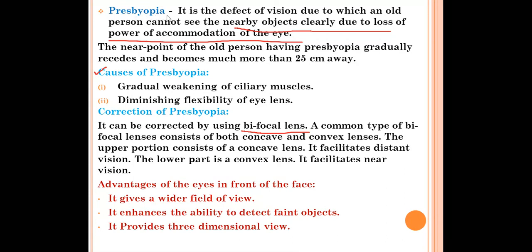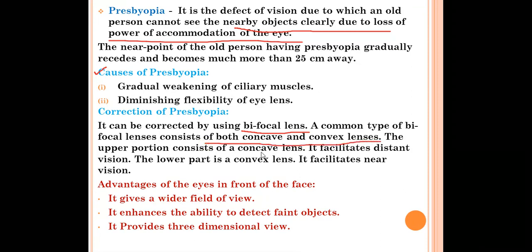So what is presbyopia? In this defect, an old person cannot see the nearby object clearly due to loss of power of accommodation. And what are the reasons for that? Gradual weakening of the ciliary muscles and diminishing flexibility of the eye lens, and it can be corrected by using bifocal lens. A common type of bifocal lens contains both concave and convex lens.